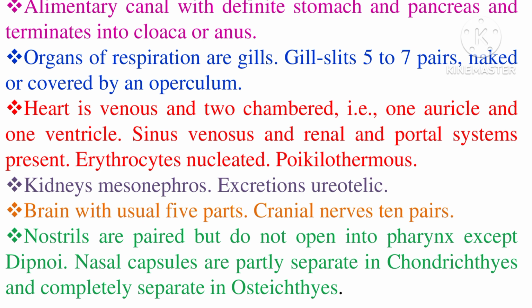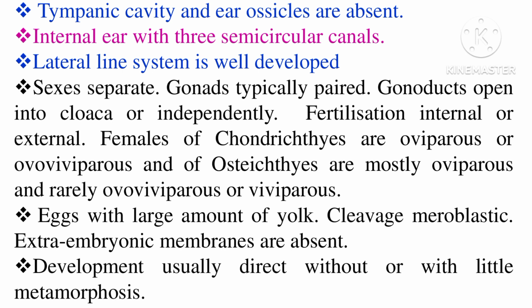Nostrils are paired, and they do not open into the pharynx, except in the dipnoi group of fishes. Dipnoi are nothing but fishes that have a dual mode of respiration. Nasal capsules are partly separate in chondrichthyous fishes and completely separate in osteichthyous fishes. The tympanic cavity and ear ossicles are entirely absent, whereas the internal ear with the 3 semicircular canals is present. Lateral line system is well developed, and the fishes have separate sexes.